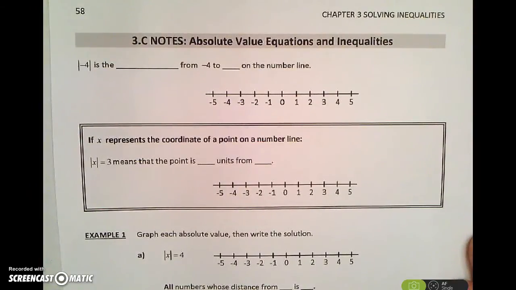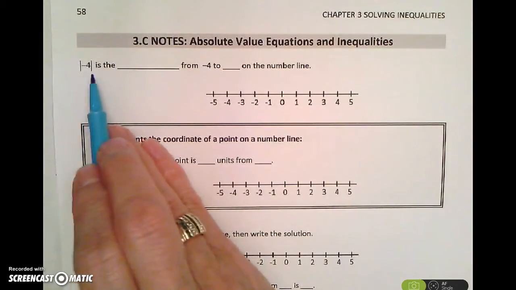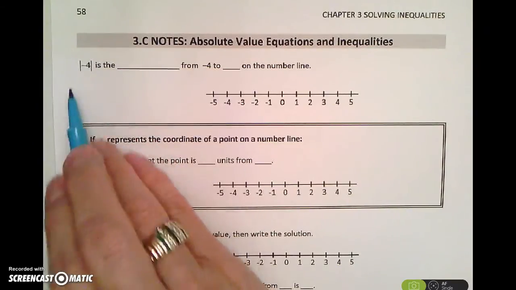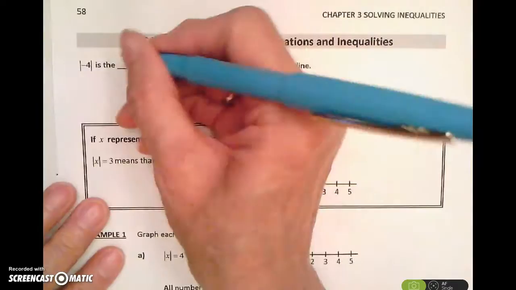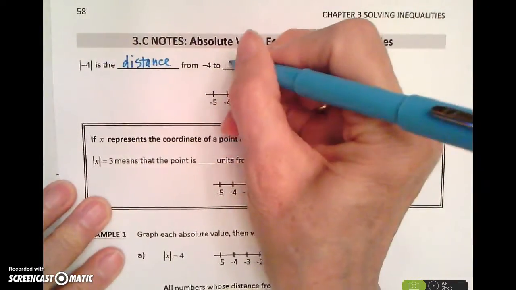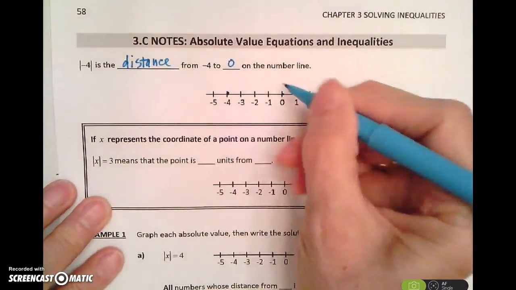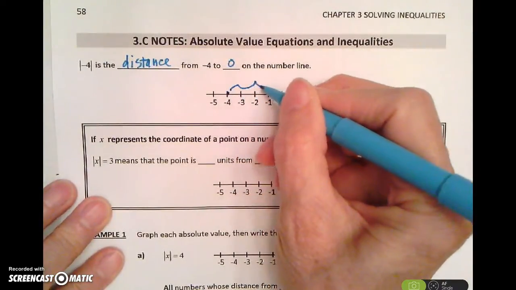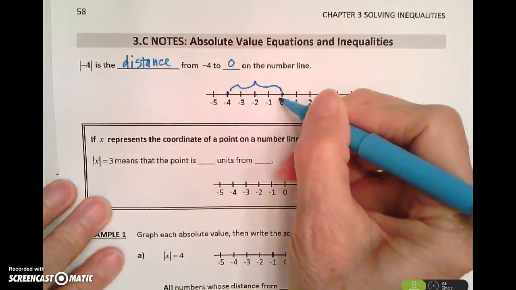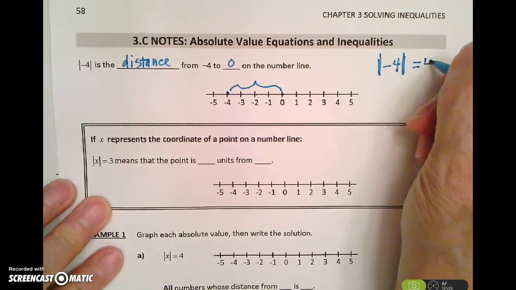In this section 3C, we're going to learn how to solve absolute value equations and inequalities. Now, in the past, you've worked with the absolute value of -4, and you know the answer is +4, but why is that? The absolute value of -4 is defined as the distance from -4 to 0 on the number line. So here's my 0, here's my -4. The distance from -4 to 0 is 1, 2, 3, 4. So we say that the absolute value of -4 is equal to 4.